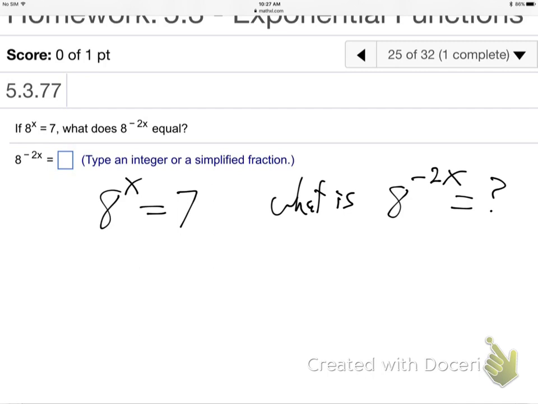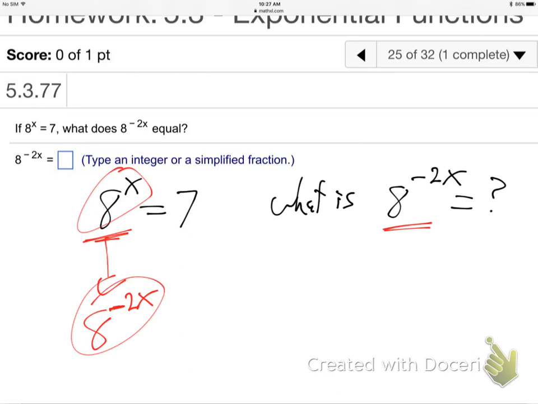How do you do that? Well, basically, we want to think of a way of turning this into the 8 to the minus 2x thing that they're asking for. How do you turn this into this? Split the 8 and the negative 2. Can't you just go negative 2 power? Yeah. Because power is outside, multiply power is inside, and that'll be that.